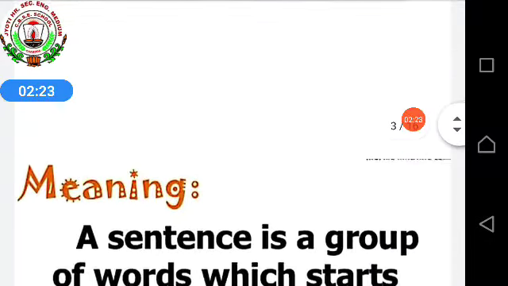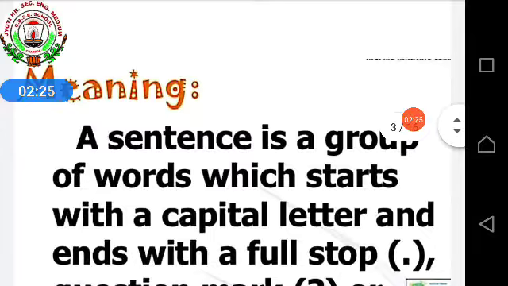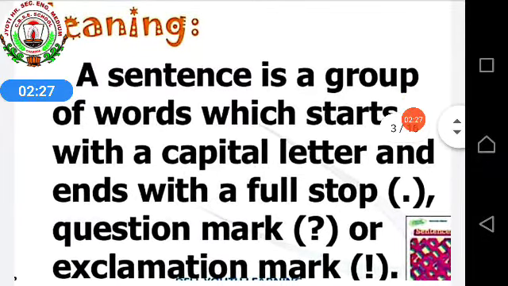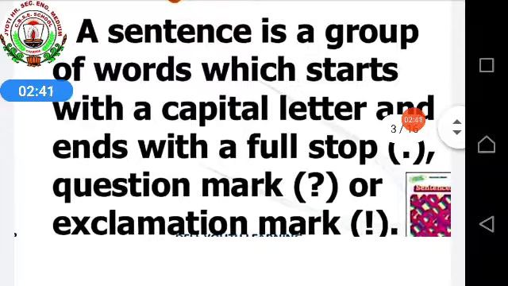First of all, we'll see the meaning of the sentence. A sentence is a group of words which starts with a capital letter and ends with a full stop, question mark or exclamation mark.